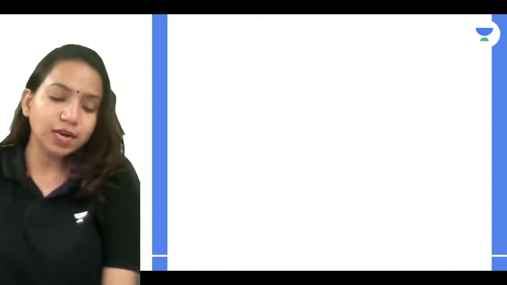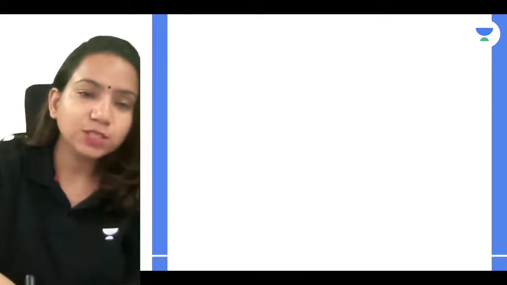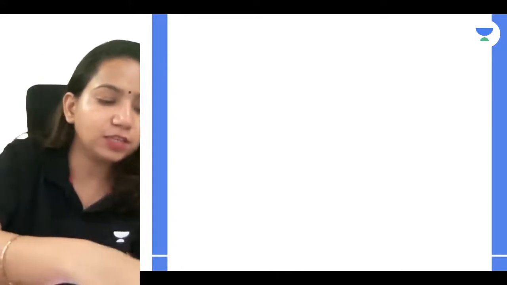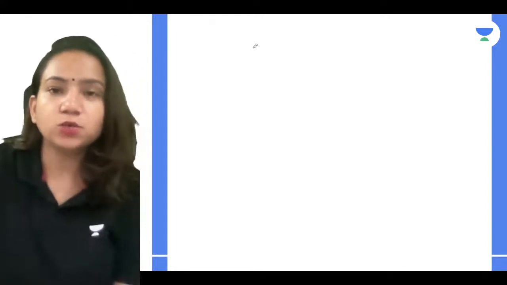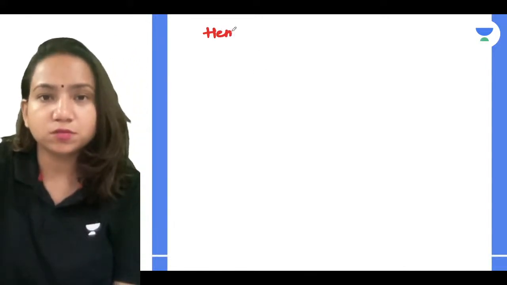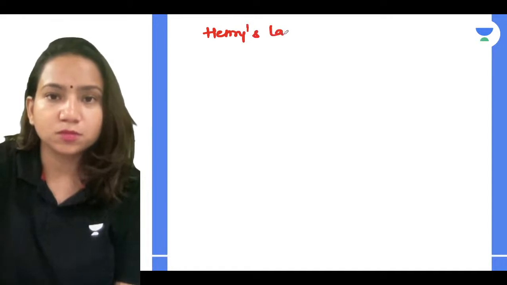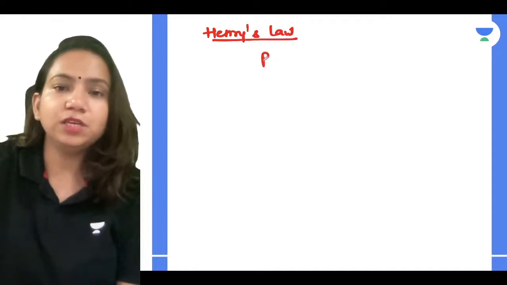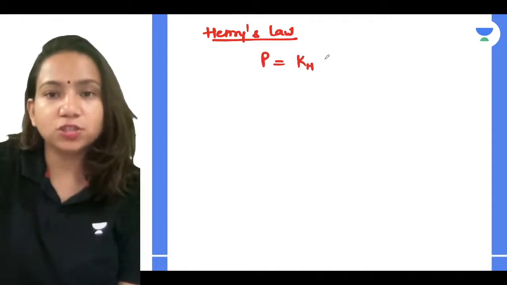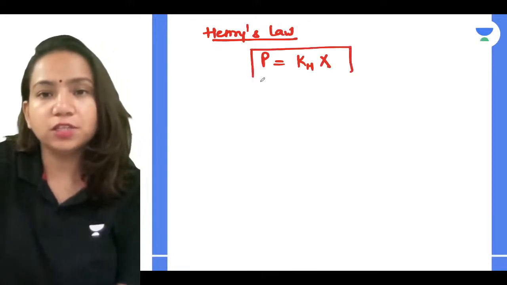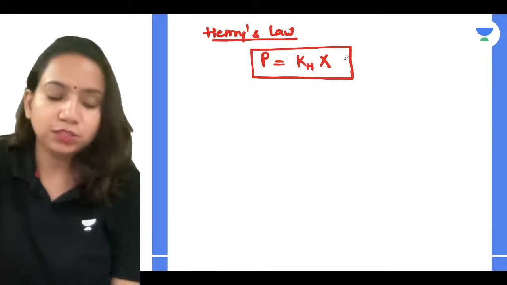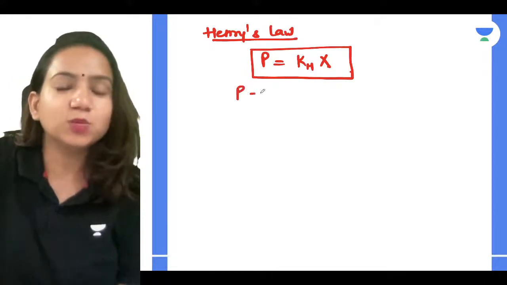Now let's just start with the topic, guys. Last class we discussed Henry's law, and what is Henry's law? Let me quickly revise what we got for Henry's law. Henry's law is P is equal to KHX. What is the P over here?